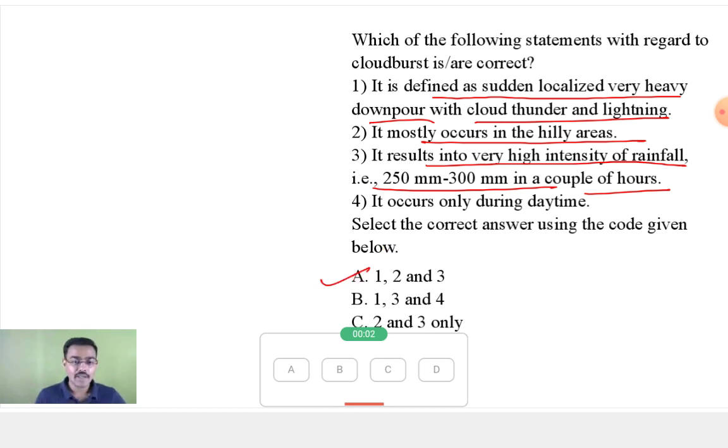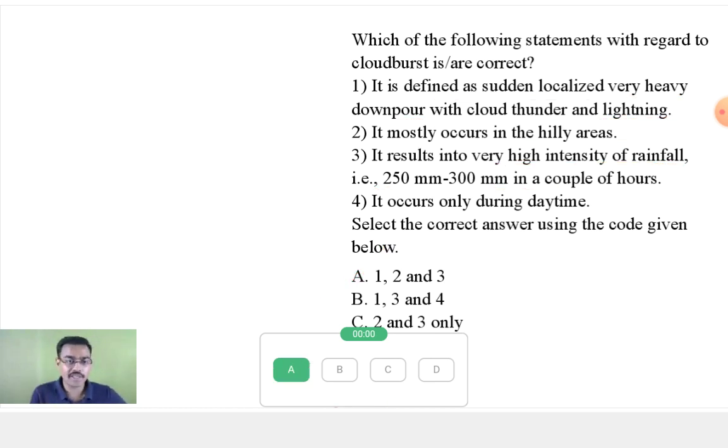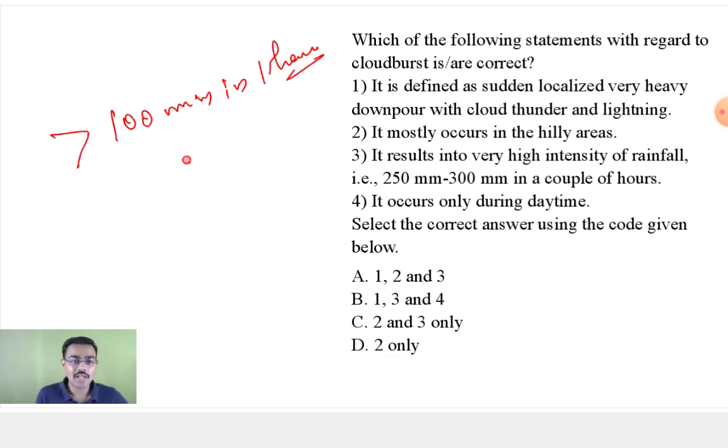Many people have got this right. As per the definition of the Indian Meteorological Department, when you find more than 100 mm rainfall in 1 hour, that is what we call a cloudburst, which we have discussed in the current affairs session also, if some of you are attending my current affairs sessions. So, sudden localized rainfall, that is right.